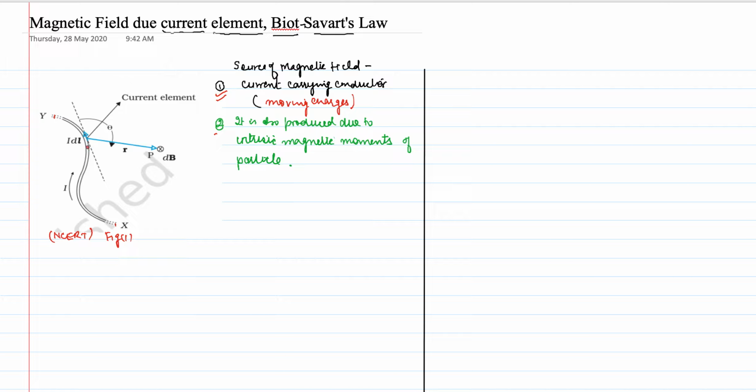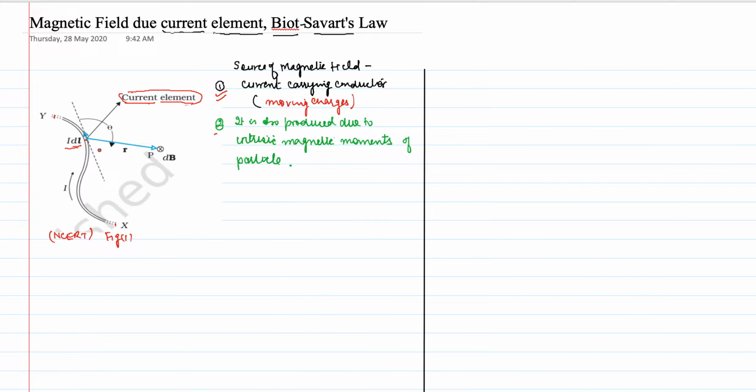So we are selecting one point here. This is a very small point, right? It has a certain length, an infinitesimally small length dl. Okay, and the current is passing through that length. So this is considered as a current element. An element is a small part of the length, and as the current is going through that length, this is called a current element. The current element is a small part of the wire carrying current.